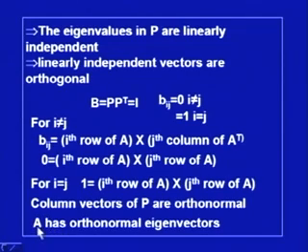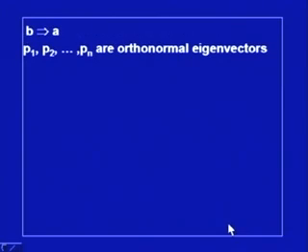So, we can say that A has orthonormal eigenvectors. So, this was to be proved. We have started with orthogonal diagonalization of A, and we have proved that the matrix A has orthonormal eigenvectors. So, if the matrix is orthogonally diagonalizable, then it will have orthonormal eigenvectors. This is the first part of the theorem.